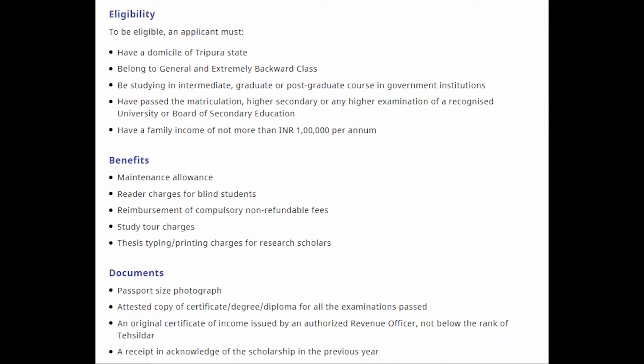Now talking about the documents required for that scholarship: passport size photograph, attested copy of certificate or degree or diploma for all the examinations passed, an original certificate of income issued by an authorized revenue officer not below the rank of Tehsildar, a receipt of the scholarship in the previous year.